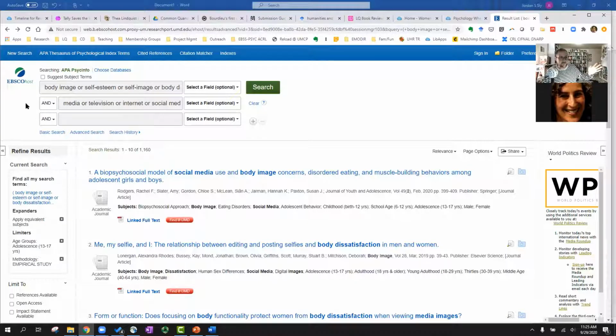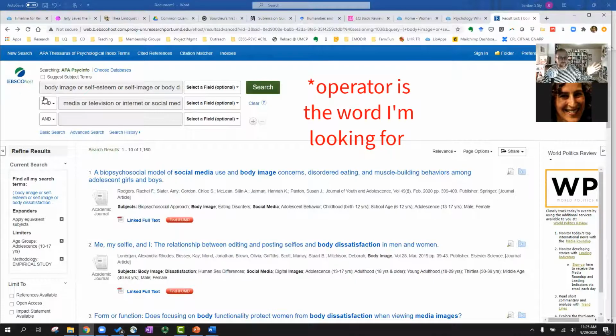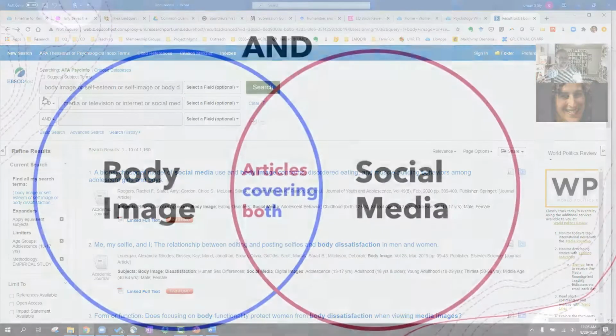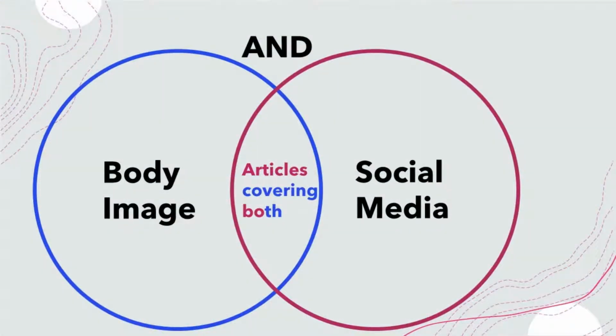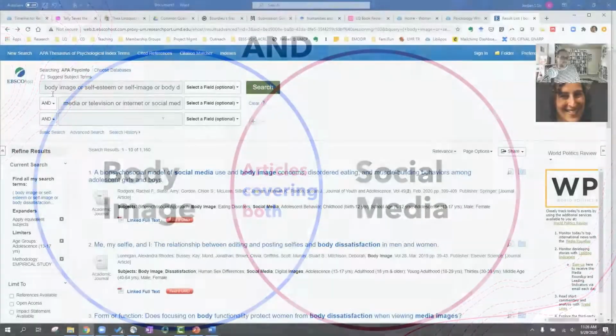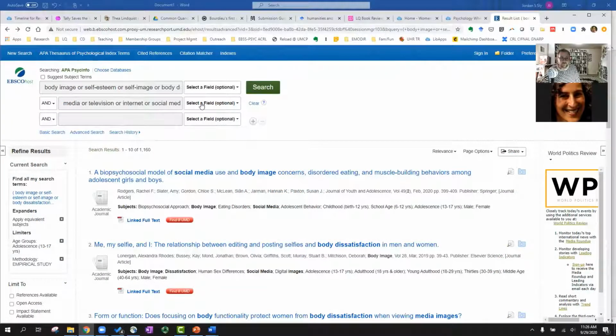When I use this and limiter here, or a search term here, what I'm doing is narrowing by saying, I need these two boxes to connect. I need these two terms to connect, and I want the overlap of these things. This is a pretty broad search, and I've done that to kind of give an example of sort of the scope of the literature.